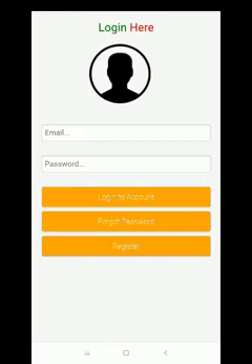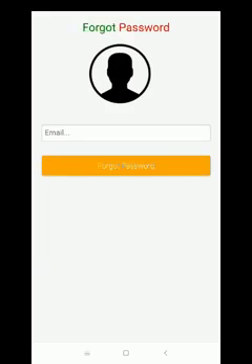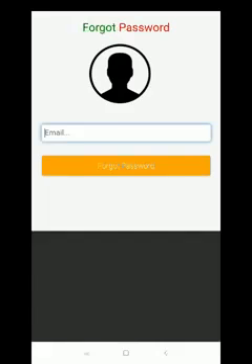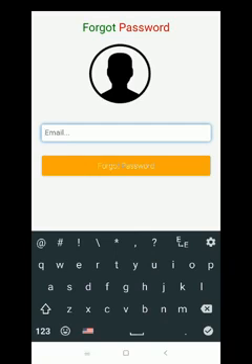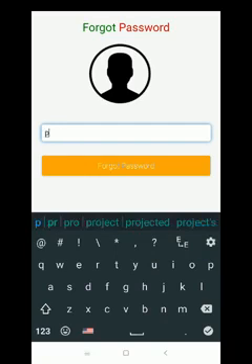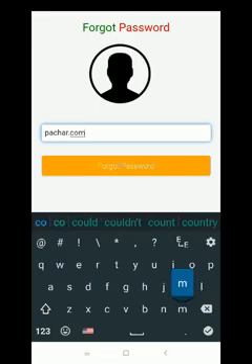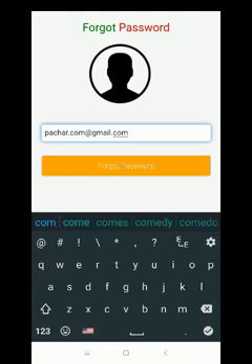If you want to access the system again, you can use the email and password you registered earlier. If you have forgotten your password, you can click on the forgot password button and enter your email in this section. Now I want to type my Gmail, pachar.com@gmail.com. I had already registered this in the system, so I click on forgot password.